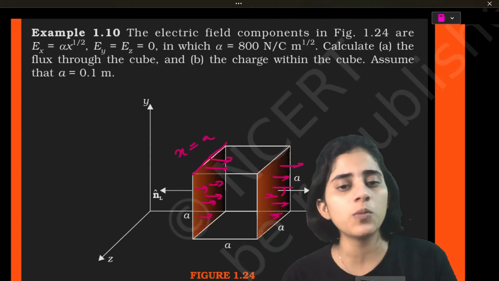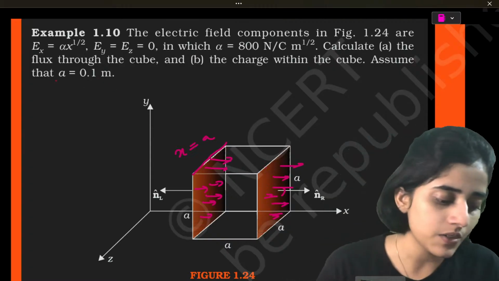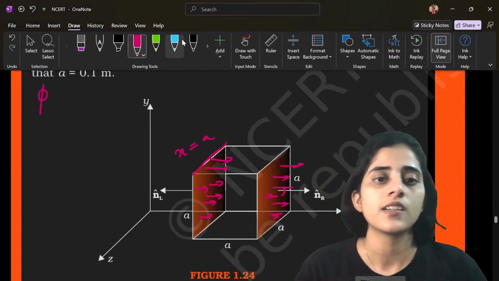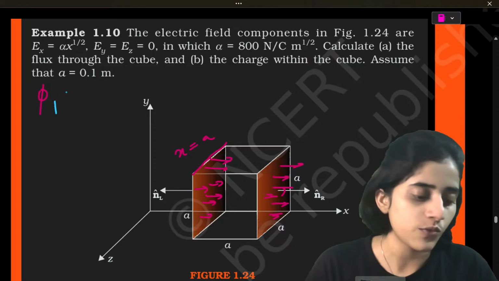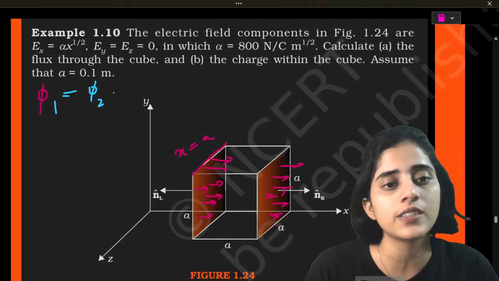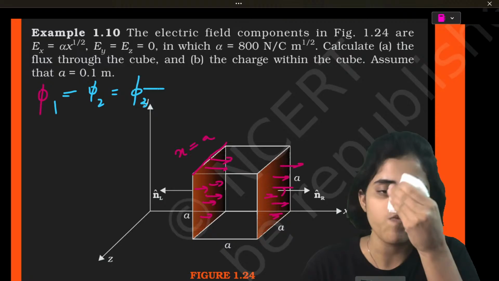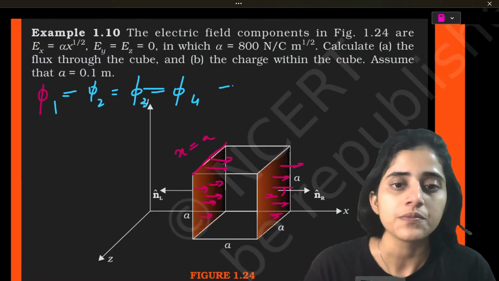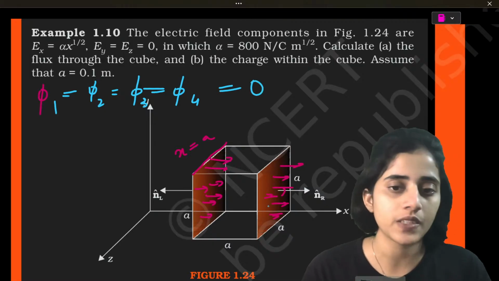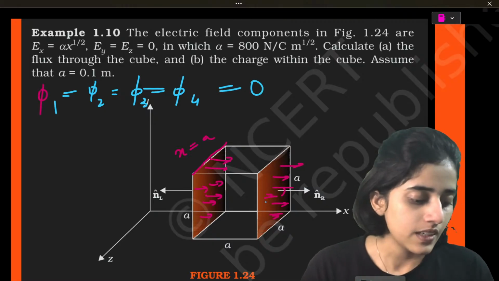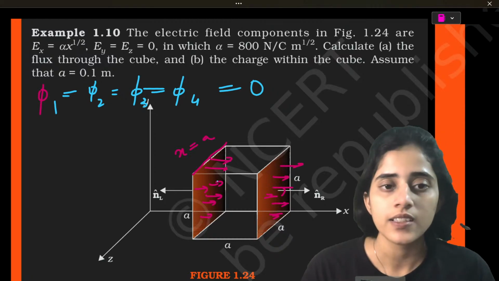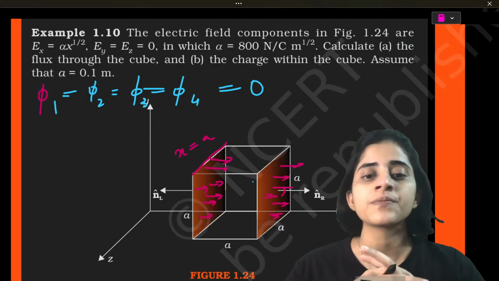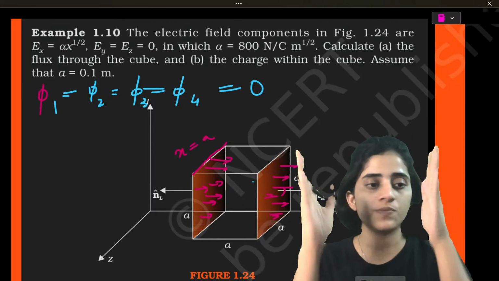Okay. So this is a cube, so it has so many sides. The flux would be there on all the sides. Let's just put it as 1. Phi 1 should be equal to phi 2 should be equal to phi 3 should be equal to phi 4, and it should be equal to 0. Now what all surfaces have I taken? Phi 1 to phi 4, all the surfaces except these two.